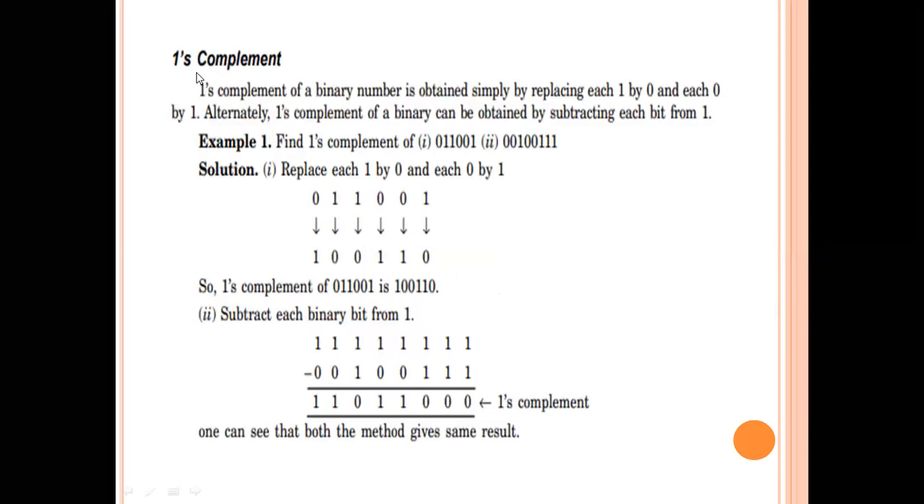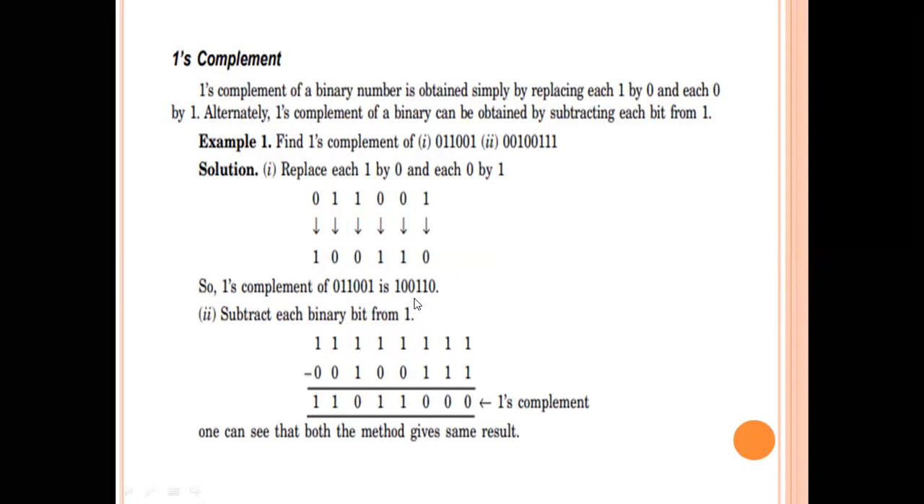here is 1's complement. This is one of the examples. Find the 1's complement of 0, 1, 1, 0, 1. This is the value, and we convert it to its 1's complement value. Similarly, 1 is turned to 0, and 0 is turned to 1, so 0, 1, 1, 0, 1 becomes 1, 0, 0, 1, 0. This is the 1's complement value.